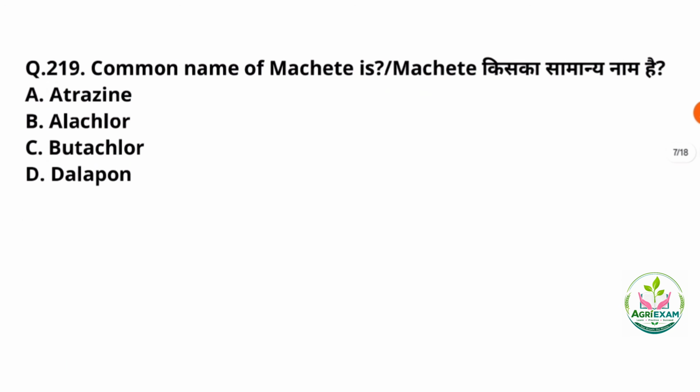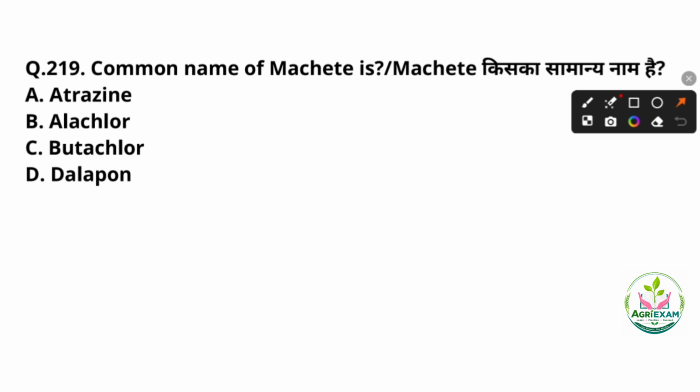19th question. The common name of machete is. Here the correct answer will be option number C, that is butachlor, and this butachlor is widely used as a pre-emergence selective herbicide which is sold globally and locally under the trade name of machete. 20th question.